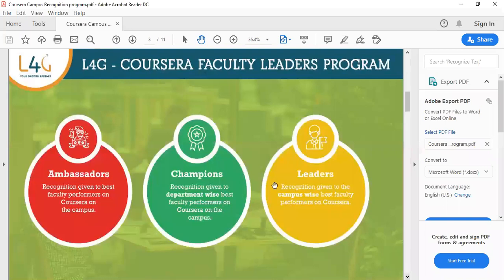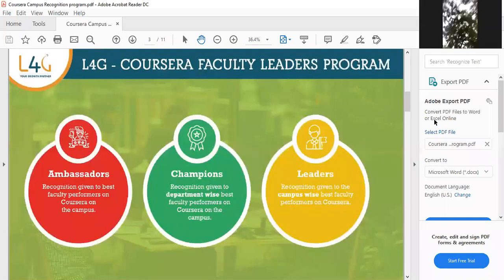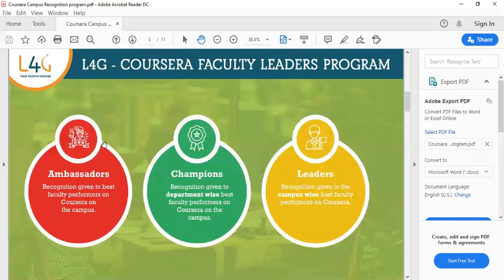And when coming to the faculty leadership, there are 3 types of badges. The first one will be the ambassadors. That will be given to the best faculty performance. Whoever has done the most number of courses in Coursera, that badge will be given to them. Next one will be the champions. This will be a department-wise badge, where whoever in the department does the most number of courses, this champion badge will be given to them. And the leaders: campus-wise, for the whole institution, they'll use this particular leader badge. Whoever is the topper for the entire college may get this leader badge. That is for the faculty.